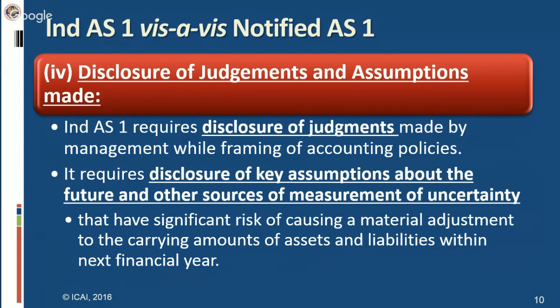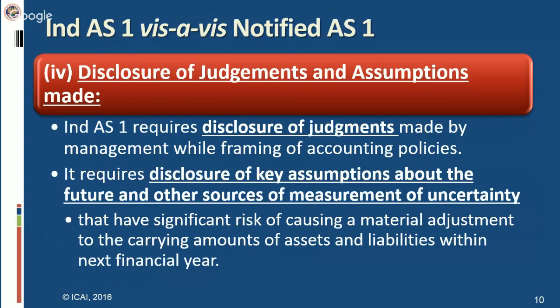Third difference in Ind AS1 vis-a-vis notified AS1 is the disclosure of judgments and assumptions made. See, in notified AS1, if fundamental accounting assumptions are not followed, then we have to make the disclosure. However, if fundamental accounting assumptions are followed, no disclosure is required. But in Ind AS1, you have to mention the assumptions which are made and the basis of those assumptions. The judgment or the basis why you have taken certain assumptions also has to be disclosed as per the requirement of Ind AS1.